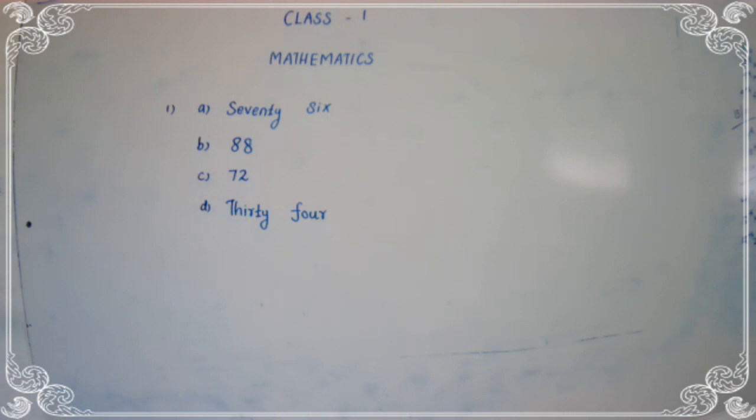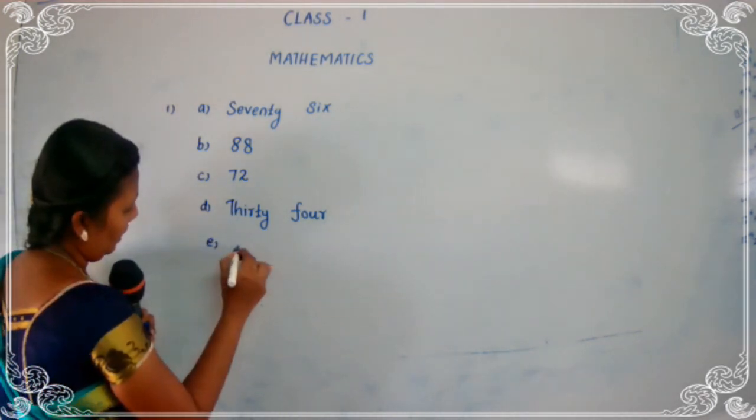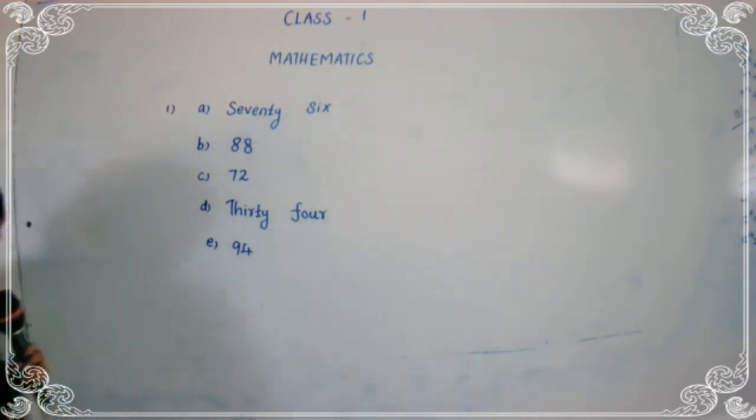Then see the next one. Read the spelling. Ninety, 90, four, 4, 94. How do you write 94? 9 4 is called 94.